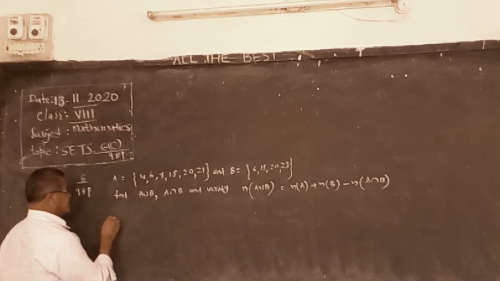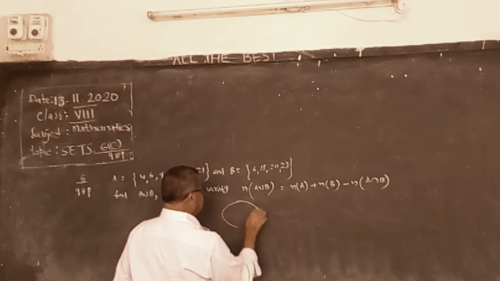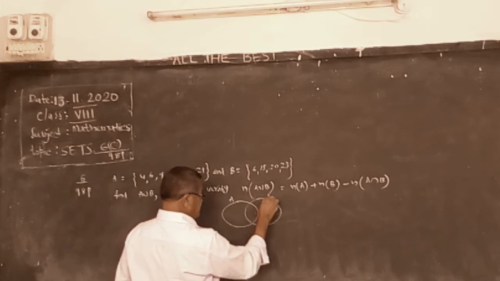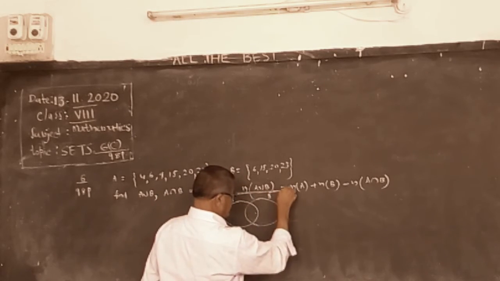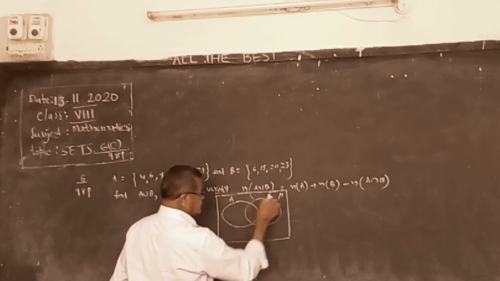It is the formula. N stands for cardinal number of elements. Now let us find A union B. Draw a Venn diagram, easy. Representation of A, B, right. Draw a rectangle, it is the universe.